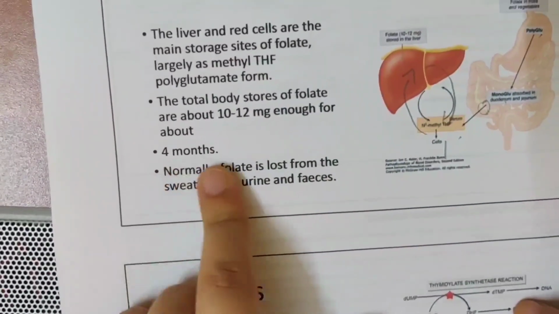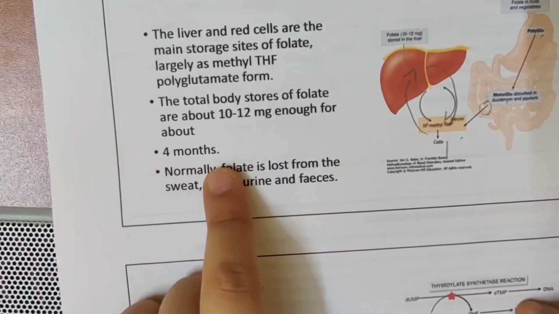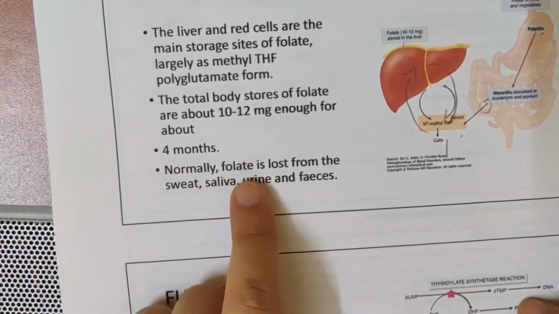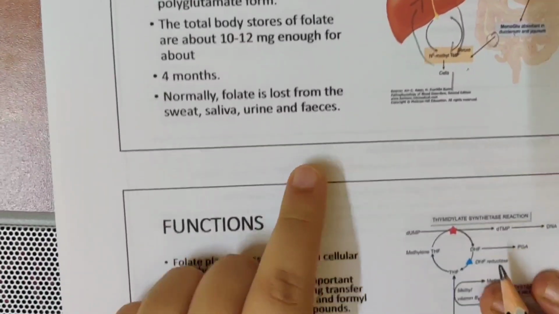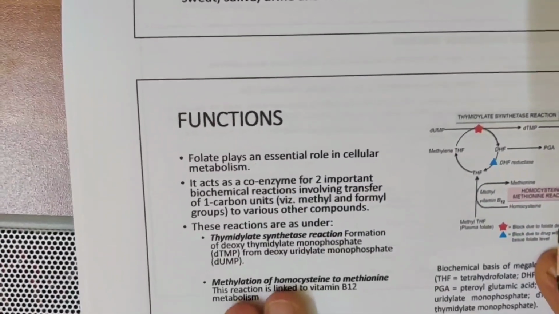Okay, and the storage is only for 4 months. Okay, only for 4 months. Normally folate is lost from sweat, saliva, urine and feces. Okay, now coming to the functions of folic acid.